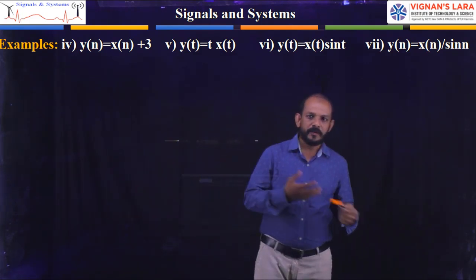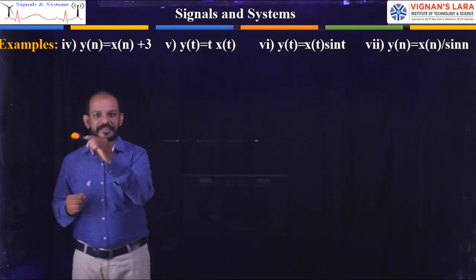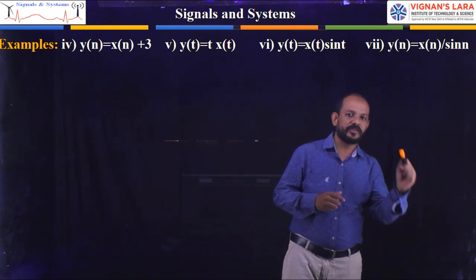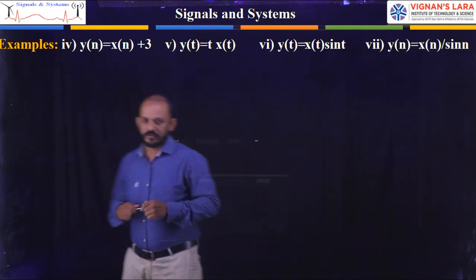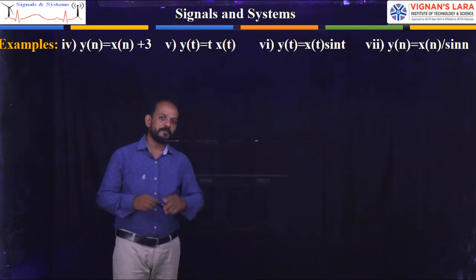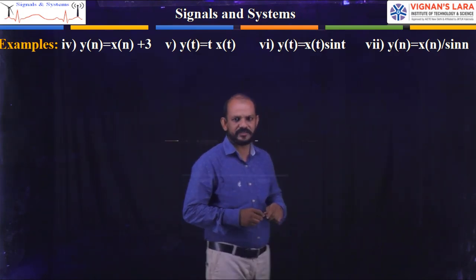Both are the same, but for representation, for continuous time variables we use the integration symbol, and for discrete time variables we use summation. So this is the only difference between continuous and discrete as of now. So either continuous or discrete, the signal is anything.